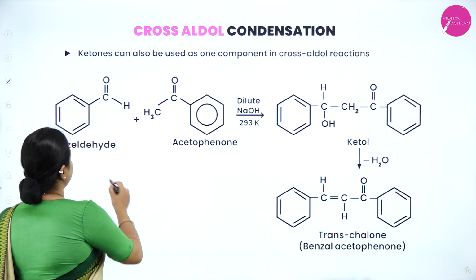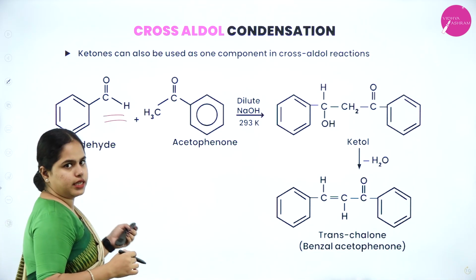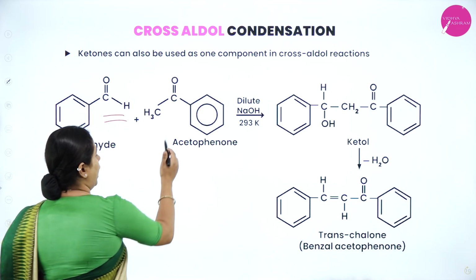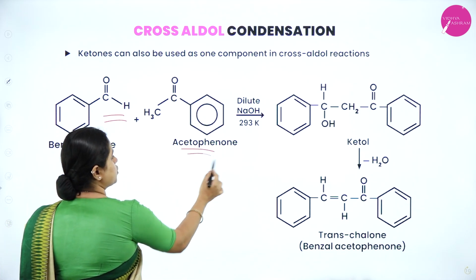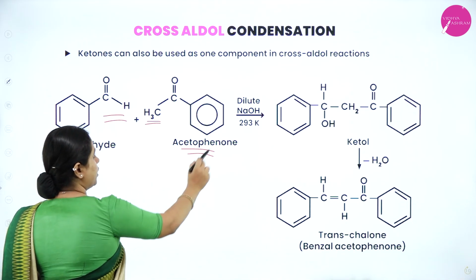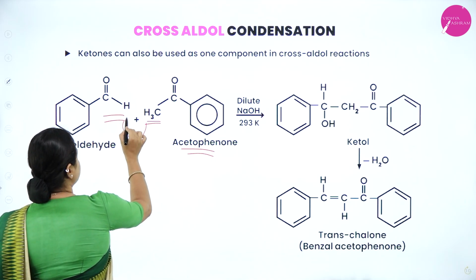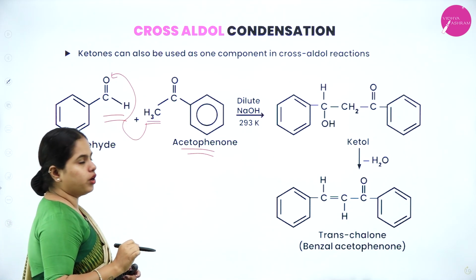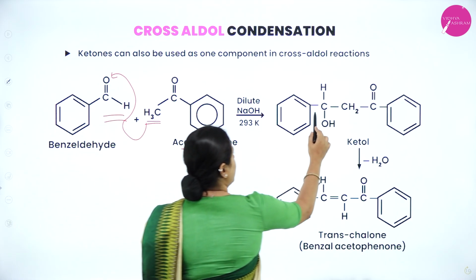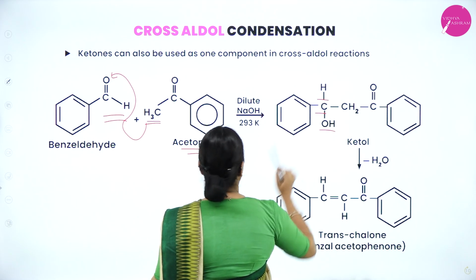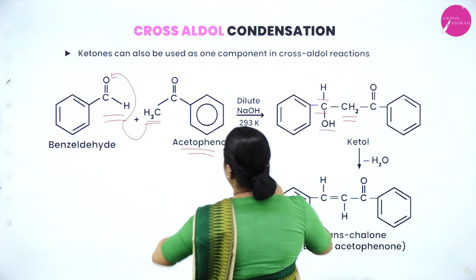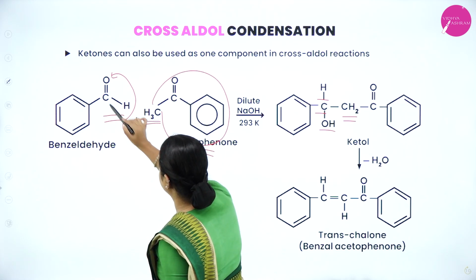So here we have taken benzaldehyde, C6H5CHO, as we are discussing cross-aldol condensation. This is benzaldehyde, which is one aldehyde, and CH3CO with a phenyl group is called acetophenone. So here what is happening? The alpha hydrogen from the ketone, acetophenone, is going to get attached to the oxygen atom here. So what are you going to get? The benzene ring will be there, that is a phenyl group, and you are going to get CHOH, and this hydrogen is already there, and from here you will get the CH2, which is going to get attached to the carbon. This whole part is going to get attached to the carbon.